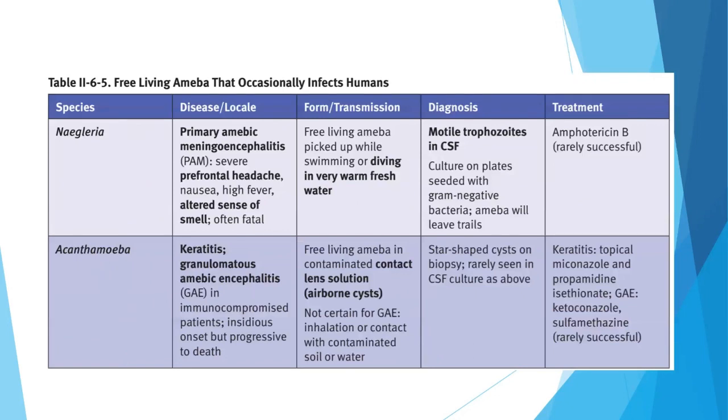Naegleria fowleri causes primary amoebic meningoencephalitis and severe prefrontal headache. The transmission is via the free-living amoeba picked up while swimming or diving in very warm fresh water. The diagnosis is by the motile trophozoites in the CSF, and the treatment is amphotericin B.